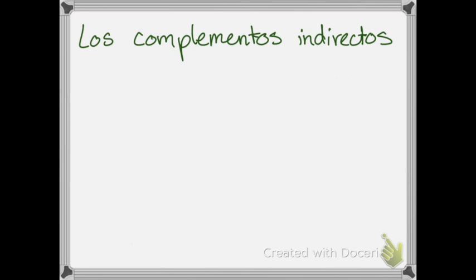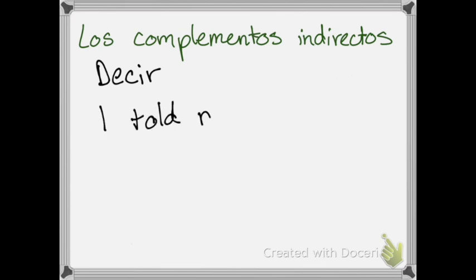Now, some verbs almost always like to have a complemento indirecto with them. And one of those is decir. The verb decir often has a complemento indirecto with it, okay? So, for example, if I am saying, I told my mom, I'll write it here for you.